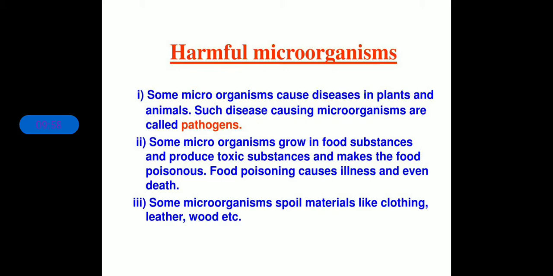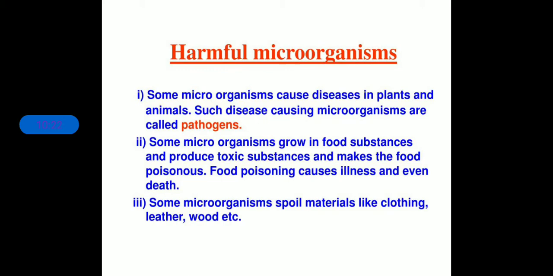So again, a few microorganisms directly cause disease in plants and animals, and they are termed pathogens, whereas some microorganisms produce toxic substances on the food items, which when consumed by other organisms would cause food poisoning, and food poisoning may cause illness or even death.